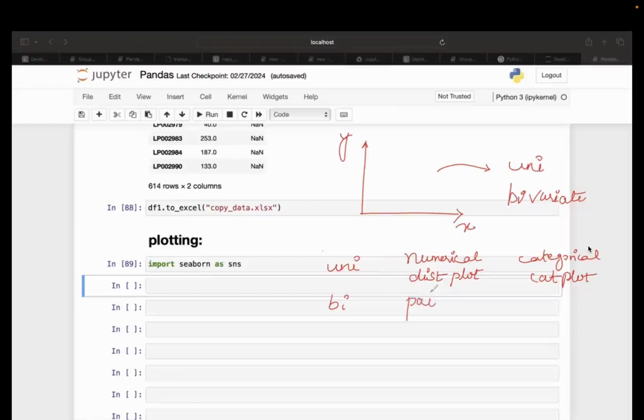For bivariate numerical, we are having 2 types of plots. Let's say pair plot, I'll show this thing to you, and joint plot. With the help of joint plot, we can create scatter plots, line graph, everything.